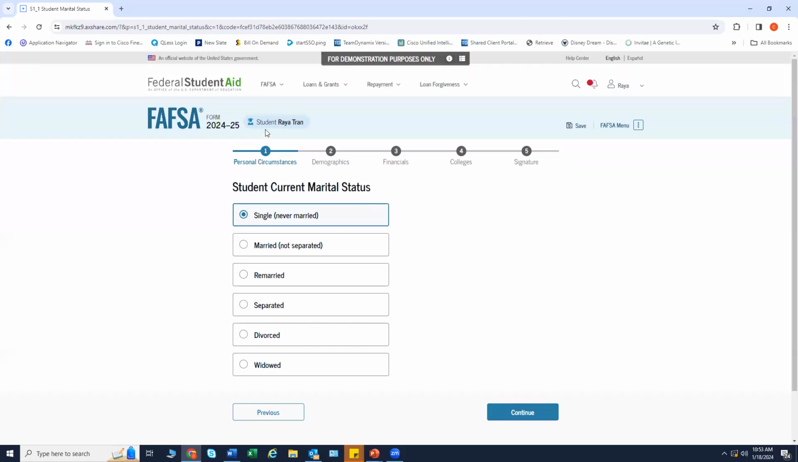I'd like to point out at the top of the FAFSA, you can see that you are in the student section, the student's name, and this is the first of 5 sections on completing your FAFSA journey.